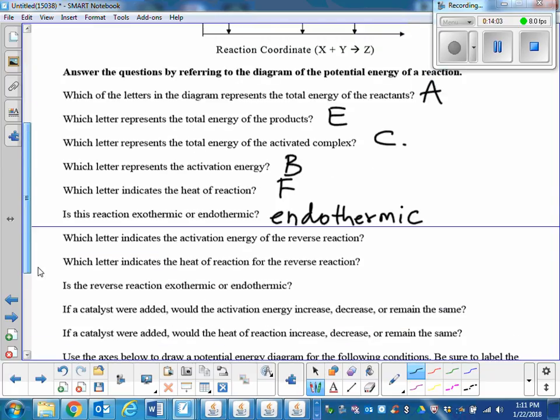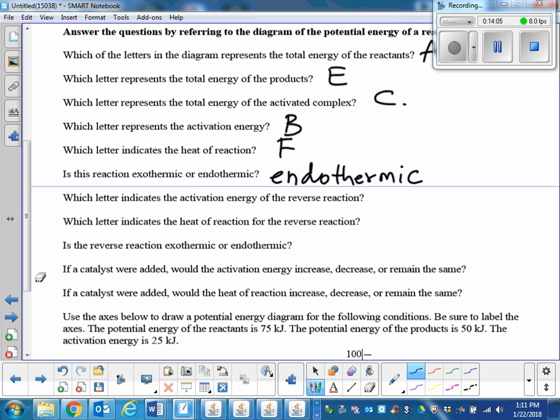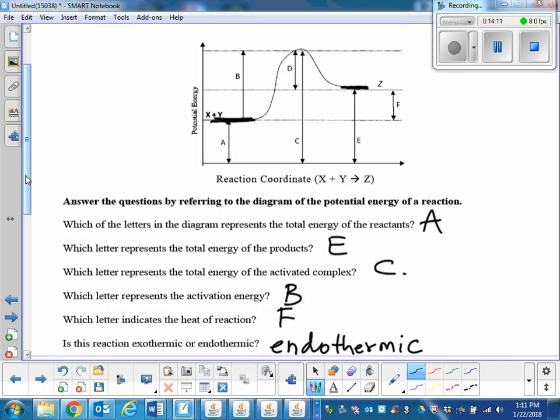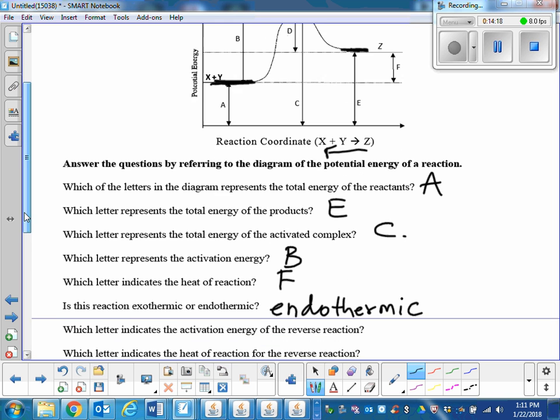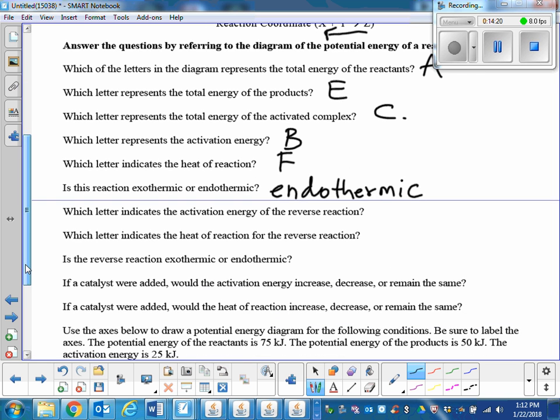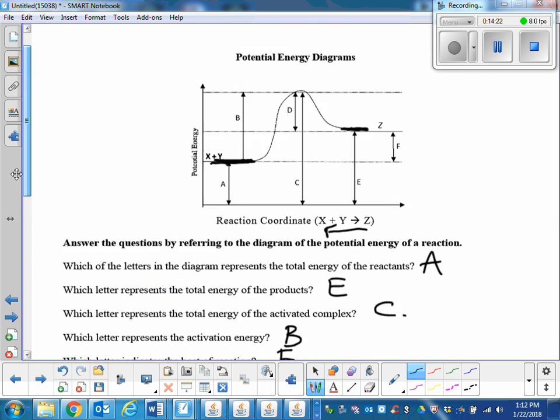Okay, going down. Now, imagine this to be a reverse reaction. We went through the forward reaction. Now think that Z is becoming X plus Y. Are we good? So having said that, what is the activation energy for the reverse reaction?